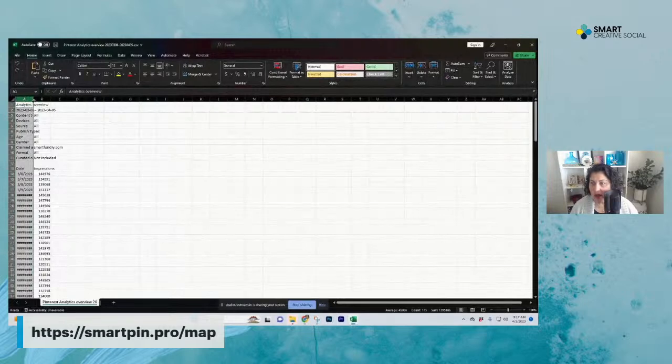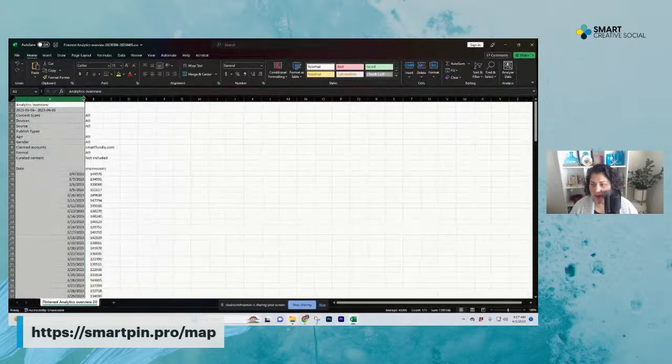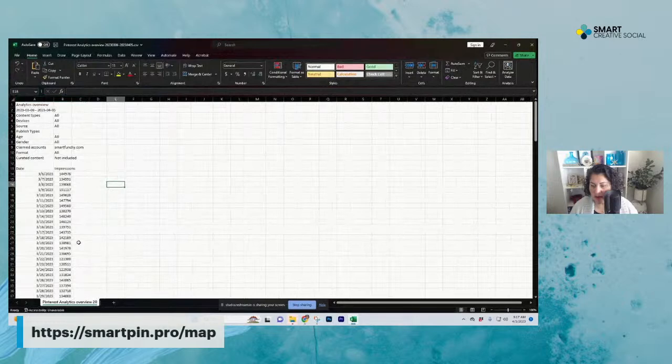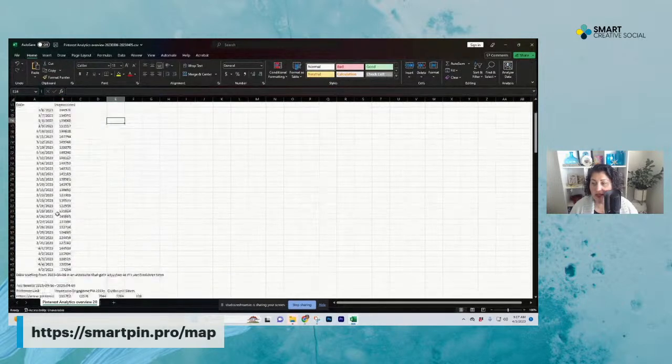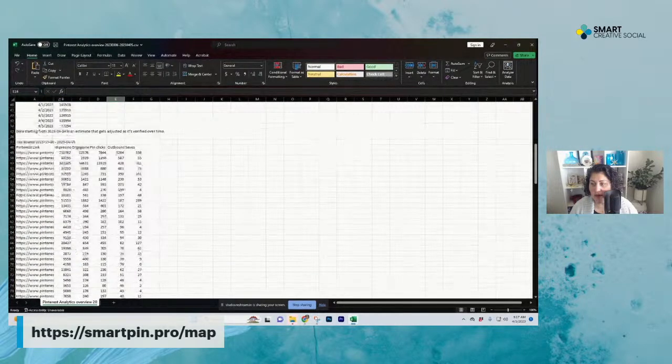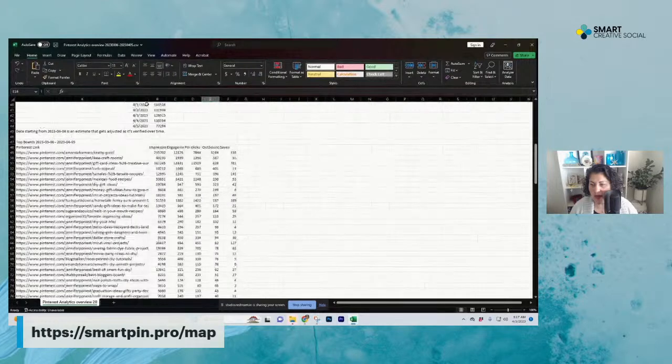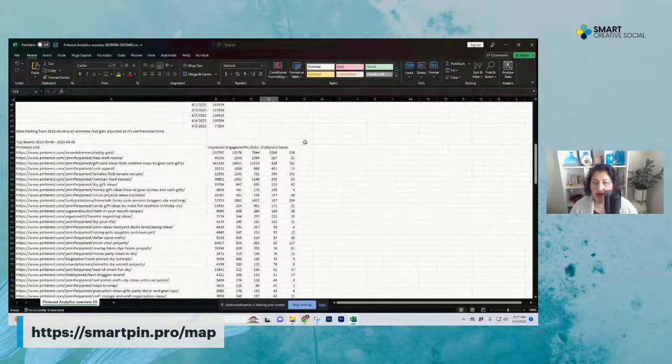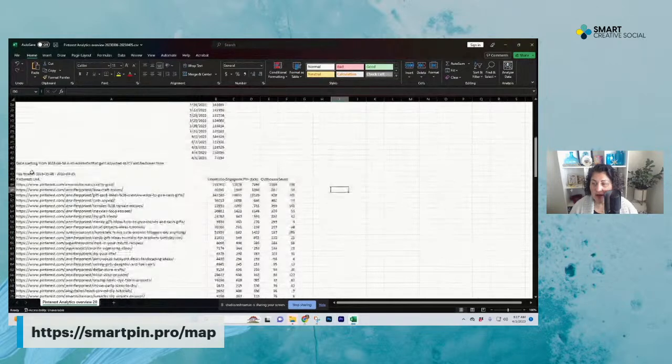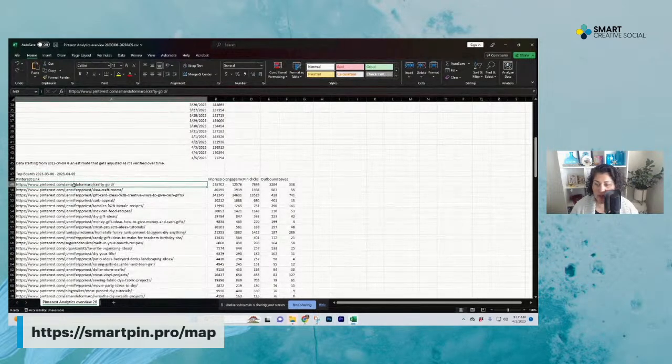Darn it, I'm bummed. I was hoping that they might be giving us better data, but they're not. We used to be able to export a whole list of, oh, here it is. Here's the pins. There we go. Yay, that's what I was looking for. All right, so now we can export the data, right? This is the top boards. And then we can look at, oh, see, that's on Amanda's account, right? Because she's super awesome.